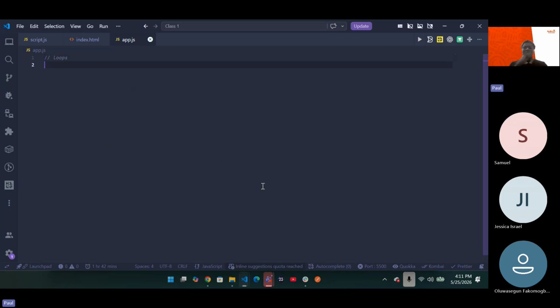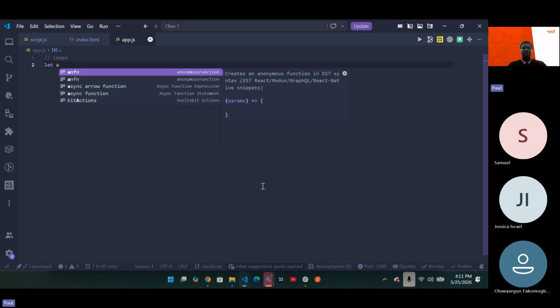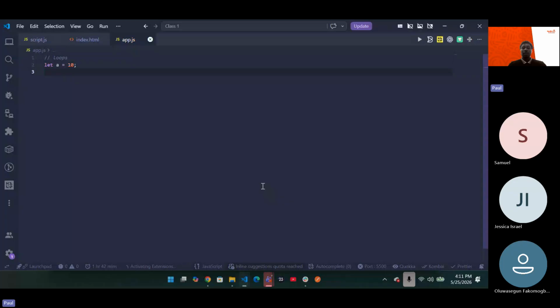Now, for instance, let's say I want to output 10 numbers, right? I can say let A equals 10. Then let B equals 2. Let's have this one as 1. Let C equals 3. Let D equals 4. Then let E equals 5, up until 10.